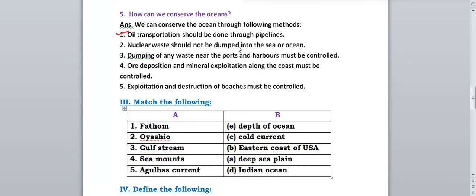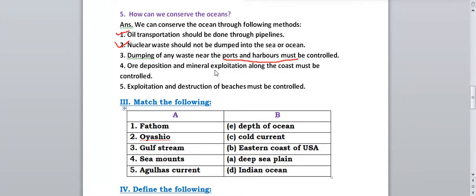Nuclear waste should not be dumped in the sea or ocean, since nuclear waste is very poisonous. So it should not be thrown or dumped into the sea or the ocean. In the sea and the ocean, aquatic plants and animals are there. They will be harmed because of this nuclear waste. Dumping of any waste near the ports and harbors must be controlled. Means near the ports and the harbors, we should not dump or throw any waste.